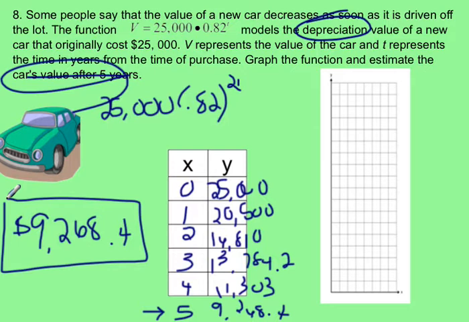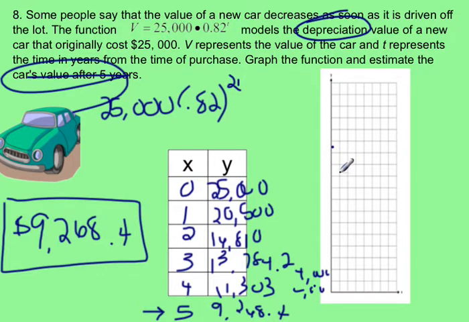So in order for me to get to 25,000, I'm going to have each of these represent 2,000. Now, it's always good practice to do your scale and write your scale on the graph. So if we're going up by 2,000, I need to go up to 24,000 and find 25,000. So 2, 4, 6, 8, 10, 12, 14, 16, 18, 20, 22, 24. So 25,000 is going to be halfway between 24.